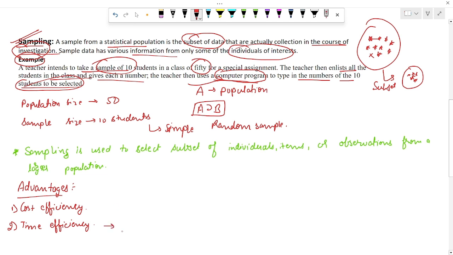So here I write the statement. Sampling enables researchers to gather and analyze data more quickly. So this is the second advantage. The third advantage is feasibility.